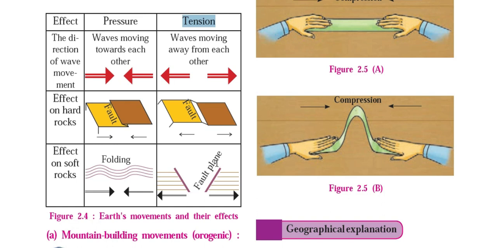In this way the compressive force and tensile force are expressed, and this is because of the slow movement of the continental plates. These slow movements occur because of the endogenetic forces of the earth, which happen below the earth crust.